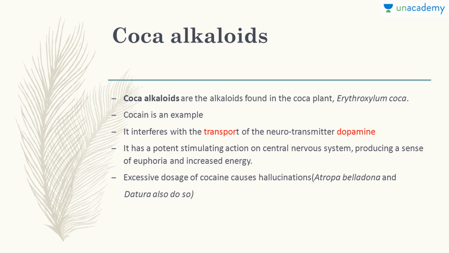See, there are several kinds of neurotransmitters. Some are stimulatory or excitatory neurotransmitters, while others are inhibitory neurotransmitters. When they are released at the synaptic junction, some excite the postsynaptic neuron while others inhibit it. Dopamine is a kind of excitatory neurotransmitter. So these drugs interfere with the transport of that dopamine. Cocaine has a potent stimulating action on the central nervous system, producing a sense of euphoria and increased energy.